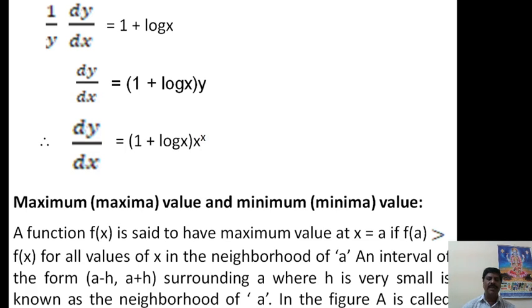This is shown in the figure, and a is called a maximum.